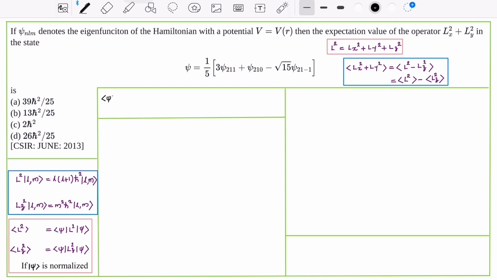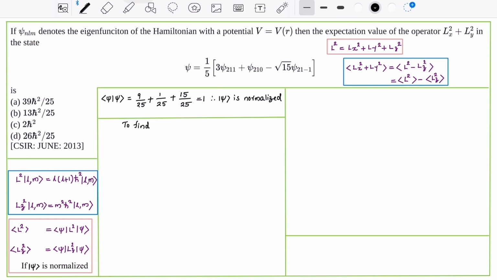First, let us check whether the given wave function is normalized or not. Take the inner product of psi with itself. This is equal to 9 by 25 plus 1 by 25 plus 15 by 25. This is equal to 1. Therefore, we can say that the given wave function psi is normalized.